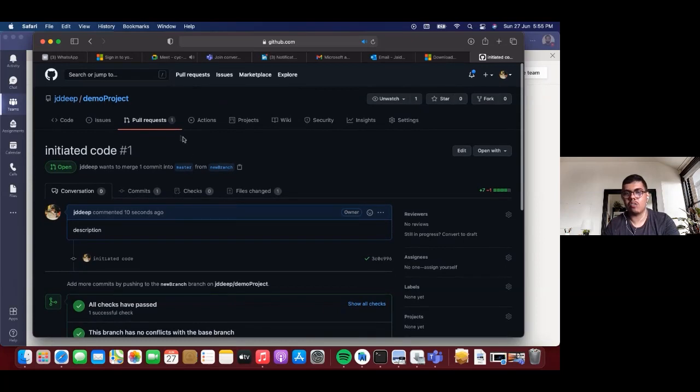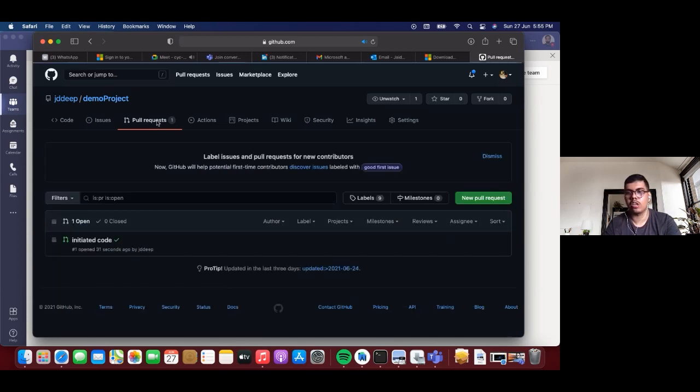This is essentially how you make a contribution to a repository. You create your own branch, make your changes, commit them and push them. After you push them, you come to GitHub, to the pull request section of the actual repository, click on the new pull request button as we saw, and in that fashion you can create your pull request.